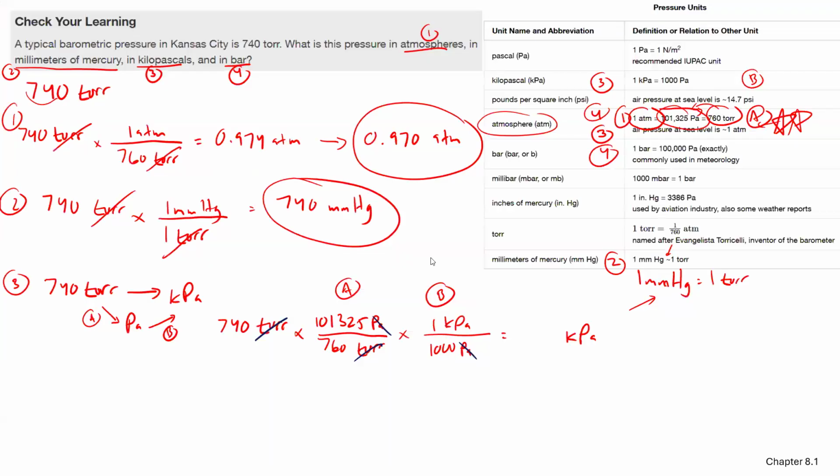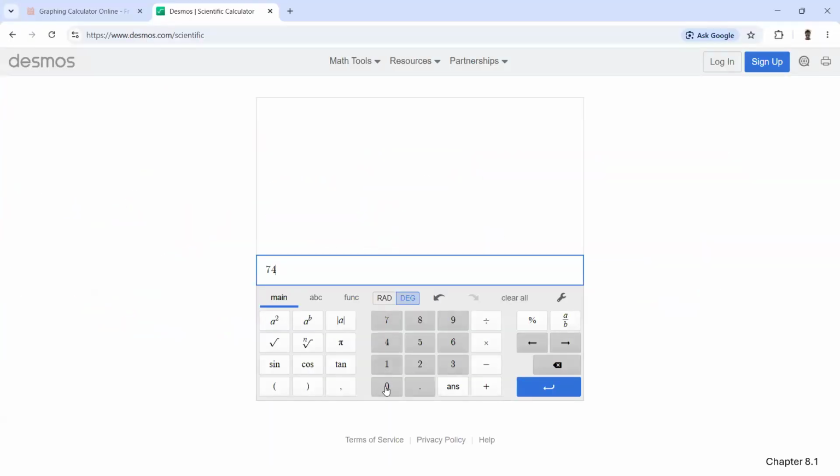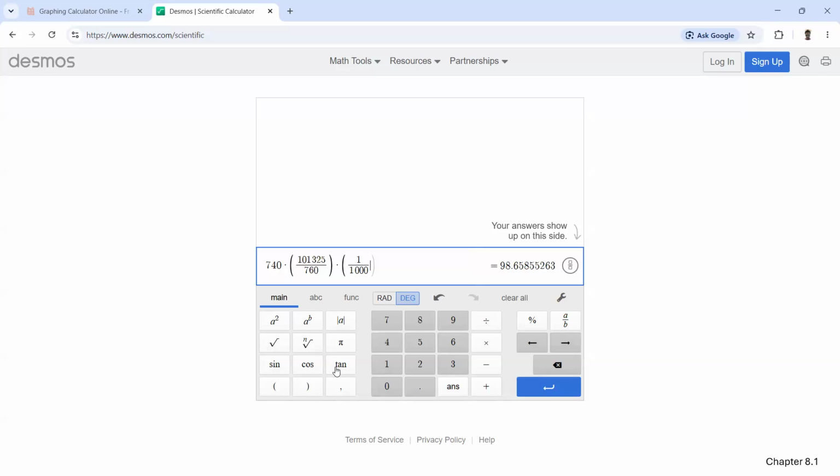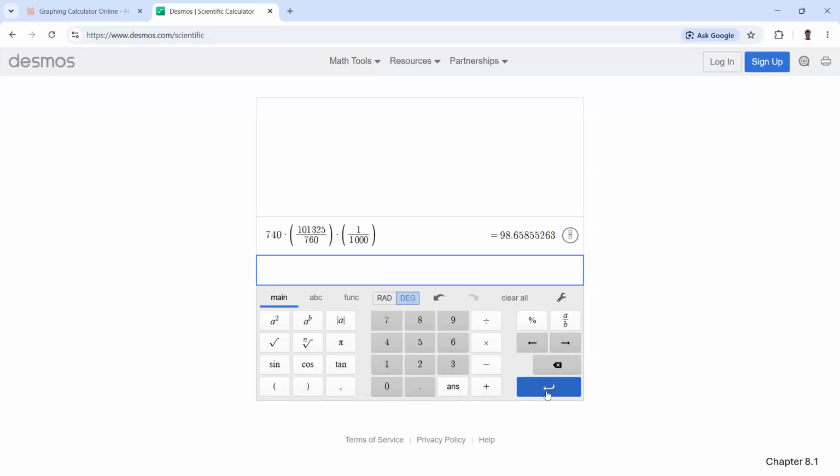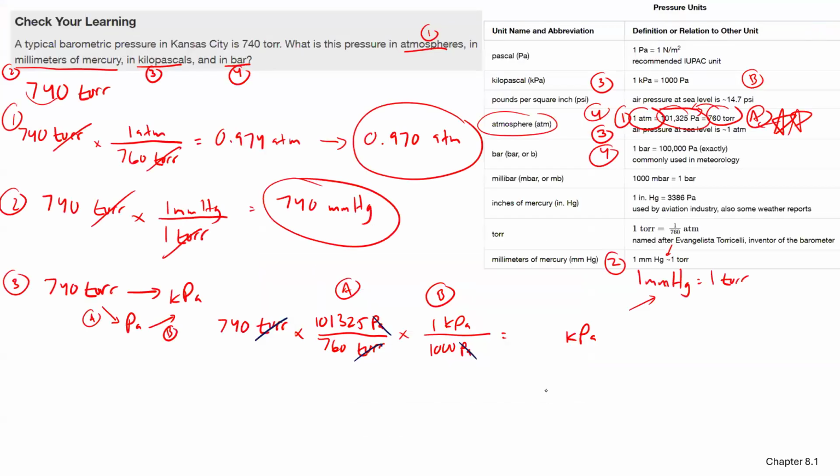It's going to be 740 times, open parentheses, 101,325 divided by 760, close parentheses, times, open parentheses, 1 divided by 1,000, close parentheses. That gives 98.66.